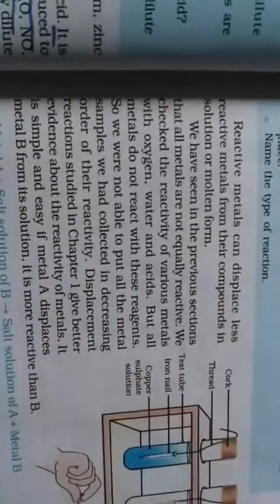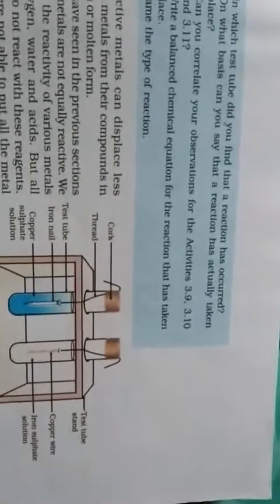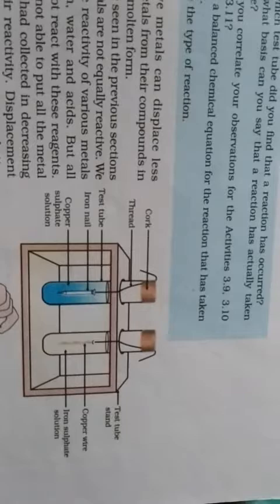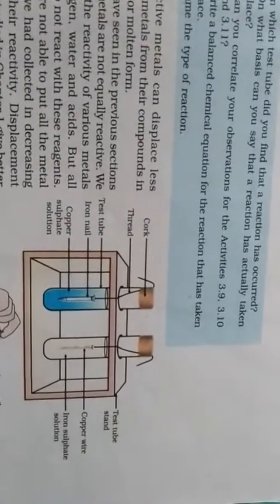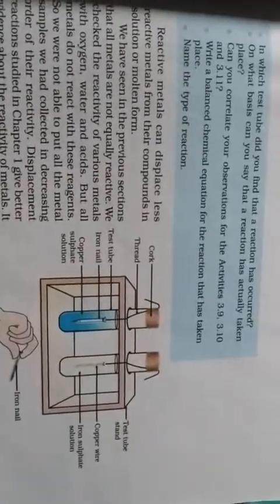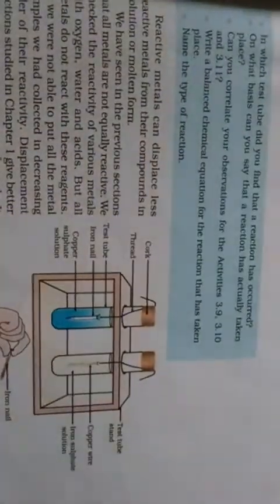Actually our target is a reaction of metal A with the salt solution of B. So in this experiment the metal A is iron, right? In this experiment, metal A is iron, and the salt solution of B, suppose we have taken the metal B as copper sulfate.